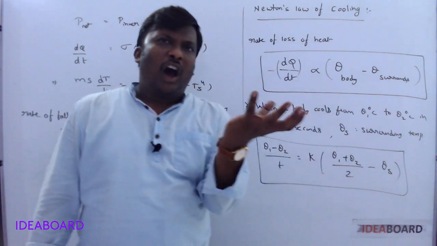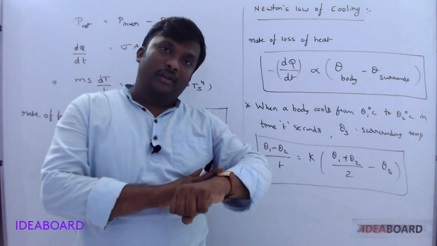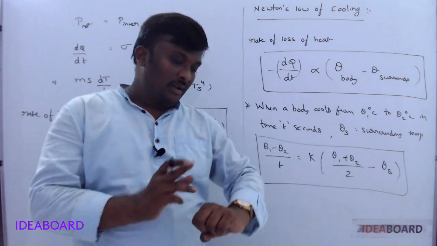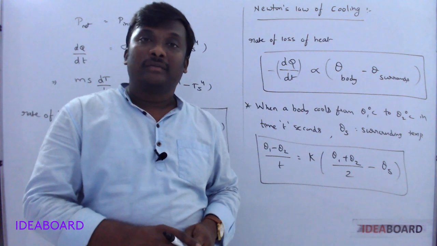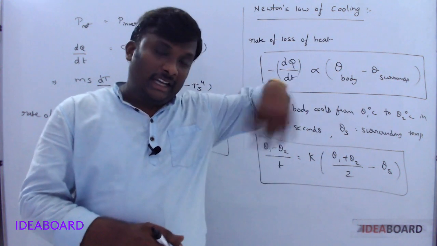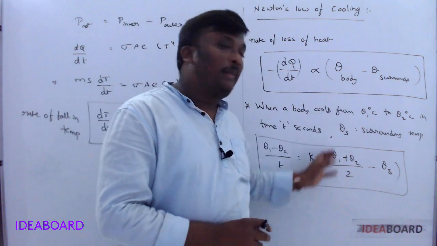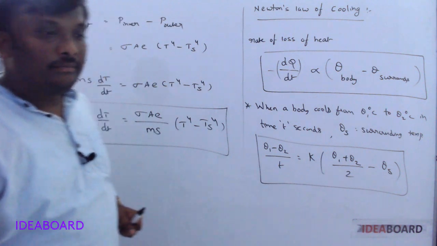Okay, if you take hot water at temperature 80 degrees Celsius, after 2 minutes the temperature reduces to 60. Another 5 minutes, what is the temperature of that body? Surrounding temperature is given as 30 degrees Celsius. Then that type of questions are solved by using this method. Okay, let us verify one example.